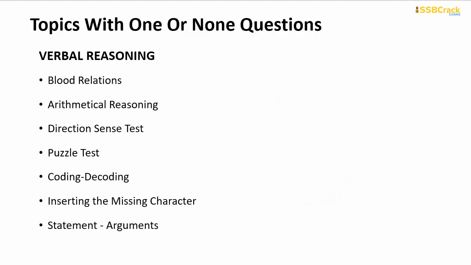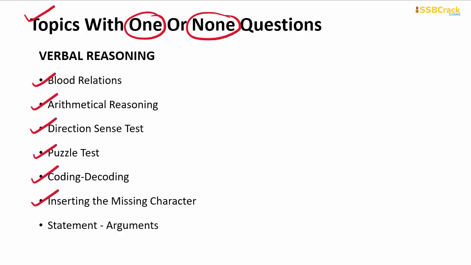Now there are some topics from verbal reasoning from which we have got either only 1 question or no question, but then also we cannot skip these topics, as there is a probability that you can get some questions from these topics in your upcoming exams. So these topics are blood relations, arithmetical reasoning, direction sense test, puzzle test, coding and decoding, inserting the missing character, and statement and arguments.